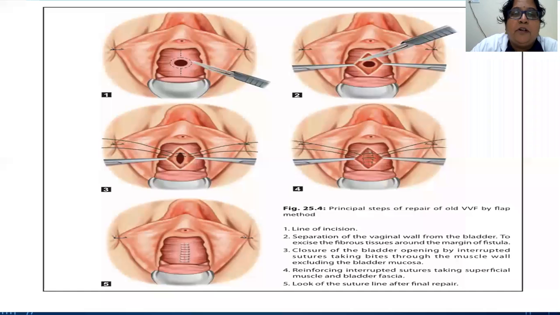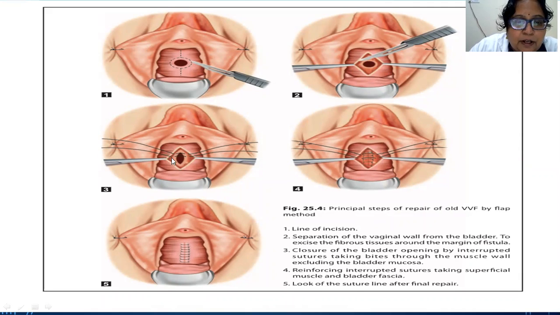See, this is the fistulous tract, and the straight one is the line of incision, and the tract around the fistula is incised, and even these flaps above and below are also incised. They are opened, and the margins are trimmed neatly. Any fibrosis along the margins should be cut.